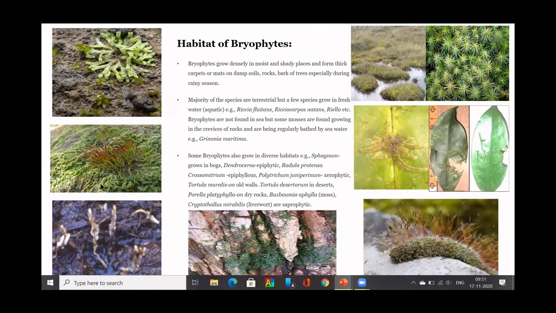So this is a plant growing on the rock, and on this another bryophyte is growing, Dendroceros. Dendroceros is an epiphytic bryophyte, growing attached on another plant. So this is another kind of habitat.